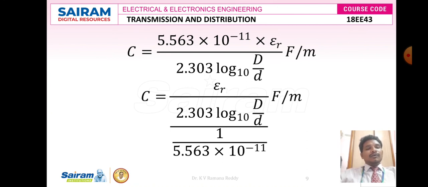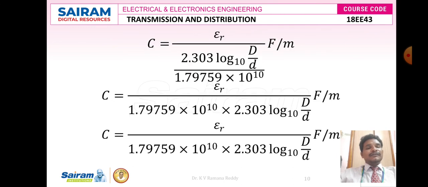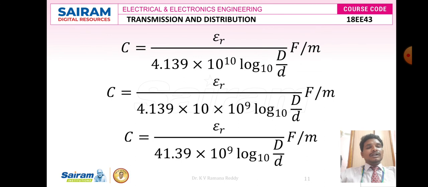So again, 1 by 5.563 into 10 to the power minus 11 we can write as 1.79759 into 10 to the power 10. So after simplification, C is equal to epsilon r divided by 2.303 log of base 10 into capital D divided by small d, divided by 1.79759 into 10 to the power 10 farads per meter. After simplification, again we got C is equal to epsilon r divided by 1.79759 into 10 power 10 into 2.303 into log of base 10 into capital D divided by small d farads per meter. So after multiplication, we got C is equal to epsilon r divided by 4.139 into 10 power 10 into log of base 10 into capital D divided by small d farads per meter.